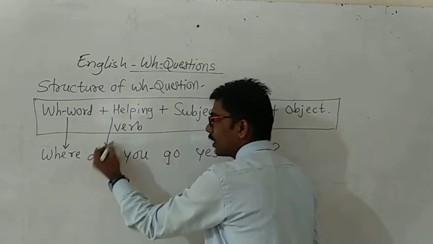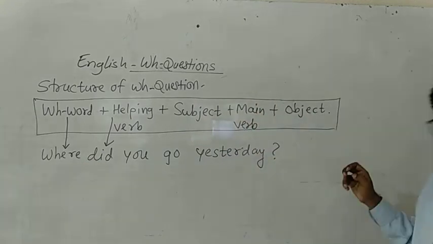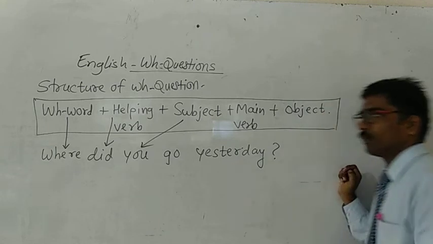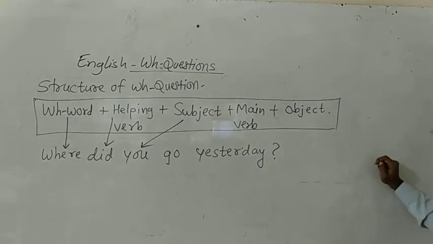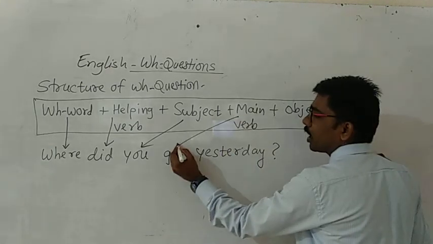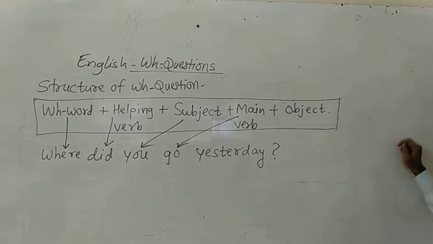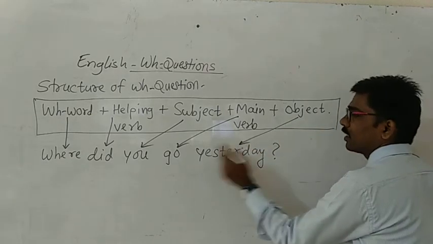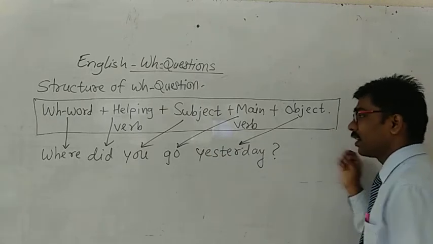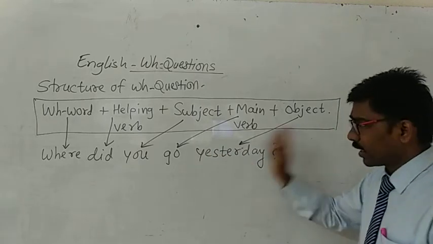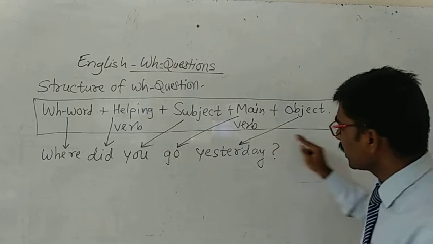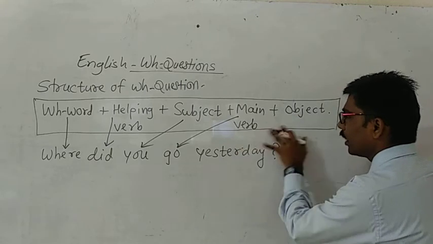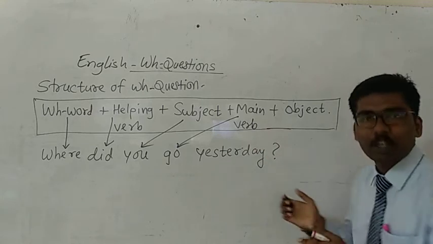Helping verb is did. Subject is you. Main verb is go, and then object. Here there is no object in this sentence. But in some sentences an object also will be there.